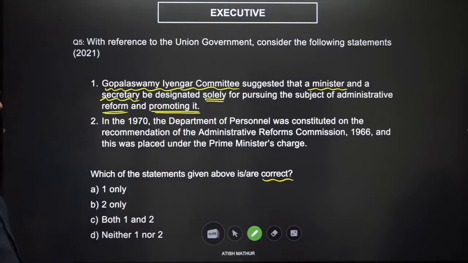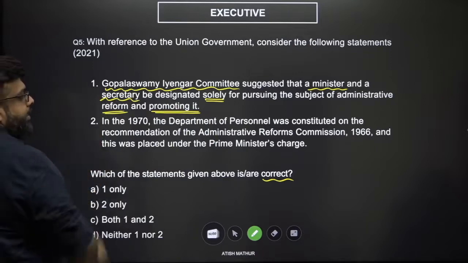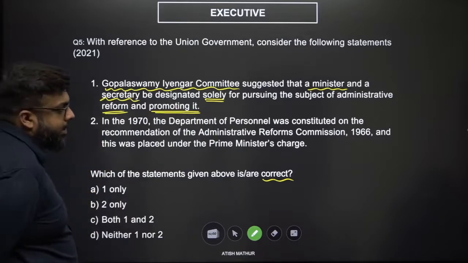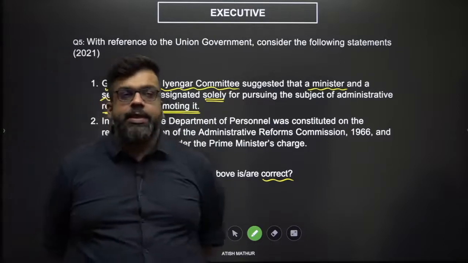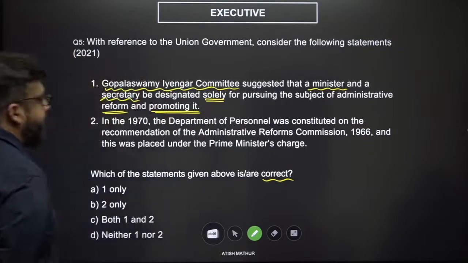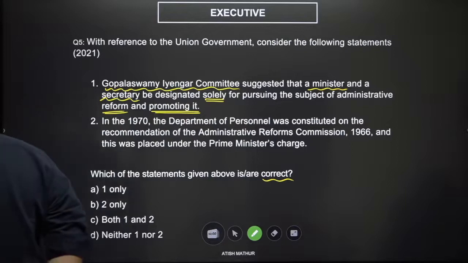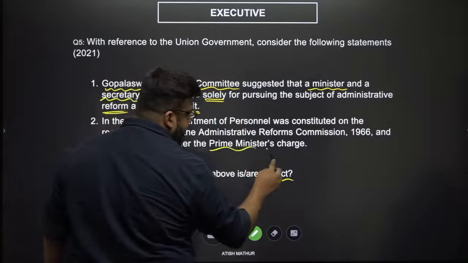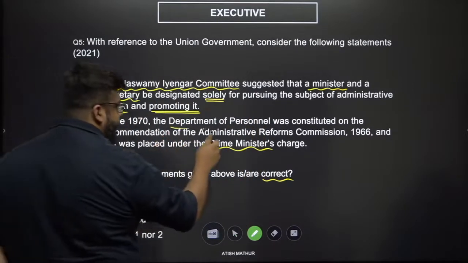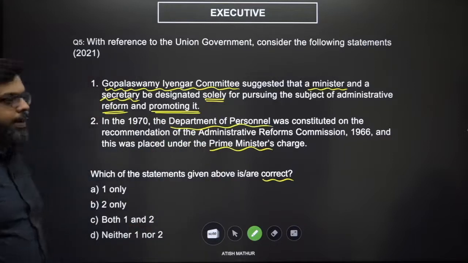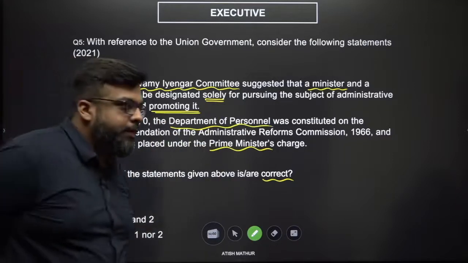Okay. Second, in the year 1970, the Department of Personnel was constituted on the recommendation of the ARC of 1966, and this was placed under the Prime Minister's charge. This was placed under the Prime Minister's charge, and we're talking about the Department of Personnel. Okay, seems like a tough question.